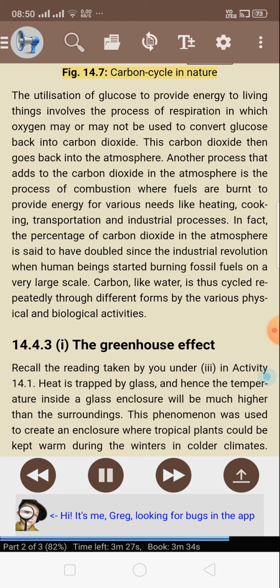Carbon cycle in nature. The utilization of glucose to provide energy to living things involves the process of respiration in which oxygen may or may not be used to convert glucose back into carbon dioxide. This carbon dioxide then goes back into the atmosphere.